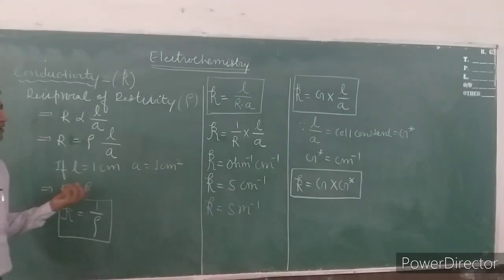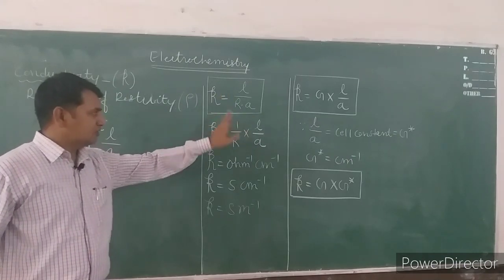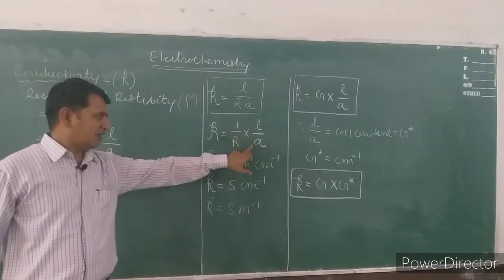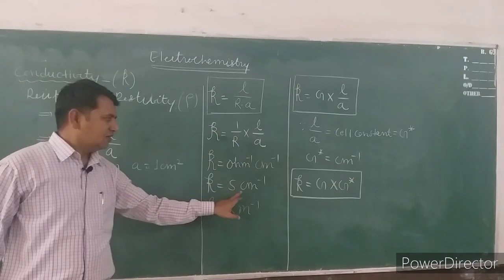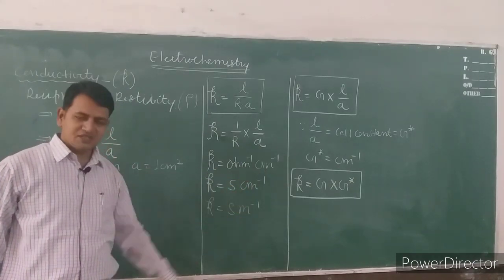So this is the detailed explanation about the conductivity. What is the conductivity? Reciprocal of resistivity. How does this come? Kappa is equal to 1 upon rho. When we put the formula of rho, the equation becomes 1 upon R into L upon A. The unit of conductivity is ohm inverse centimeter inverse, Siemens centimeter inverse, Siemens meter inverse.